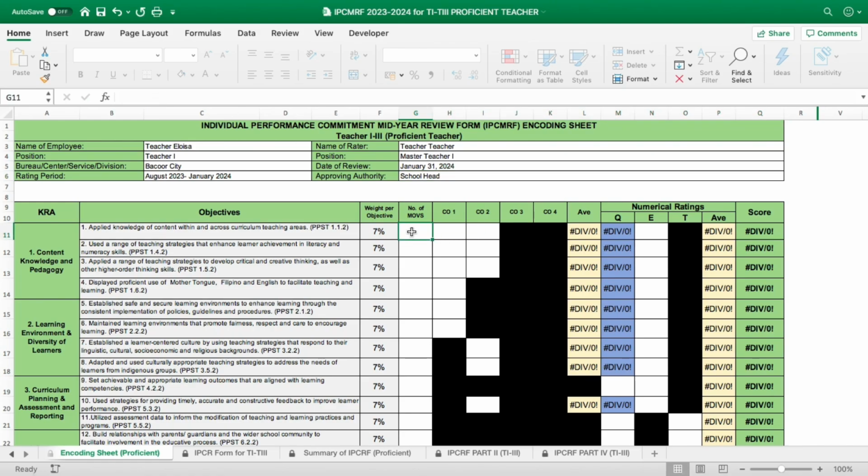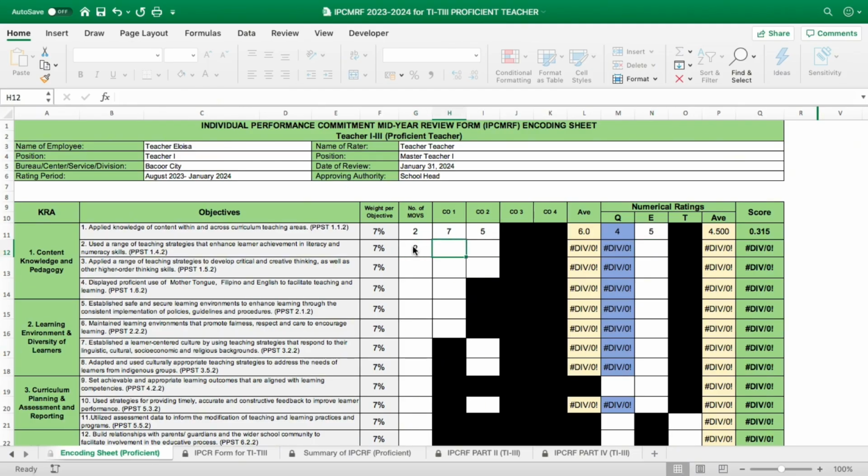So, we have here the number of MOVs. Ilan po bang MOVs ang gagamitin nyo for this mid-year? So, usually we have 2. We have for quarter 1 and quarter 2. So, ang COT1 natin or the CO1 is 7, CO2 is 5. So yung under numerical ratings efficiency, si rater po ang magsasagot niyan.